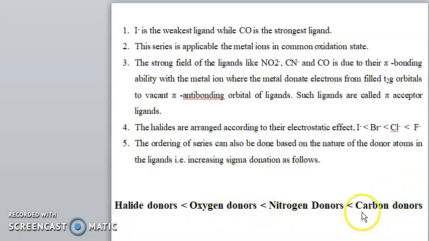Means the carbon donors are stronger field than nitrogen, nitrogen is stronger than oxygen, and oxygen donors are stronger than halide donors. So this is the spectrochemical series which suggests the weak ligands and strong ligands.